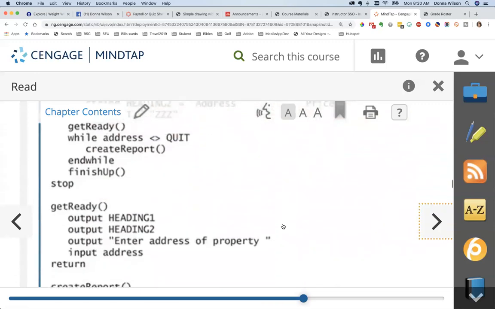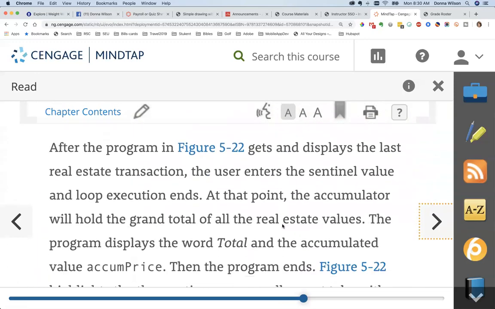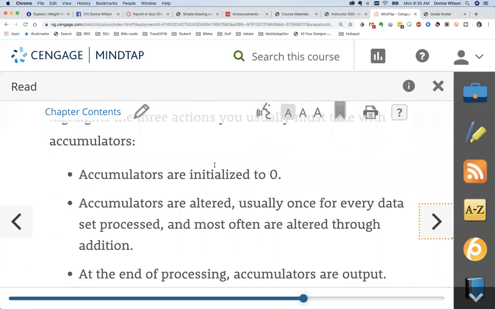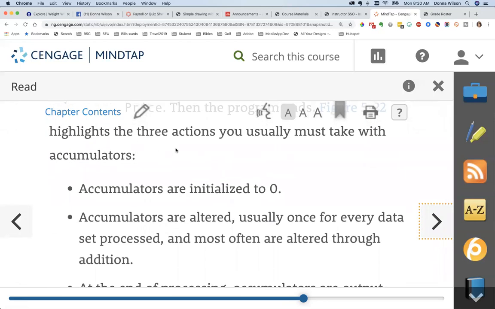So this is, again, more procedure oriented, but here is what's important to notice for when you do that one in MindTap. Accumulators are initialized to 0. Accumulators are like total fields, like we've been using up to this point, like a subtotal or a final total. So you always want to initialize those to 0.